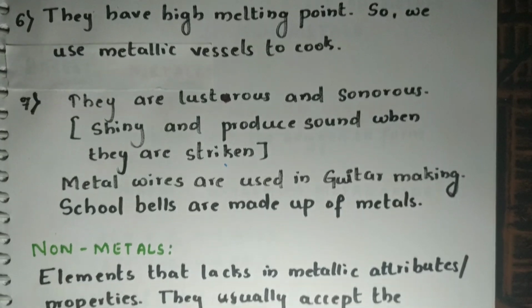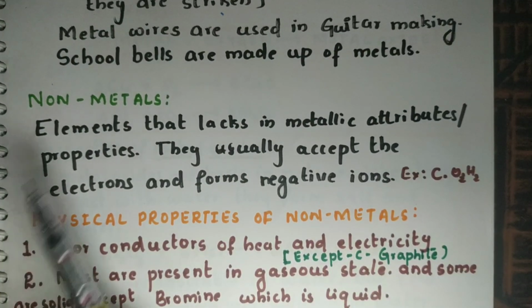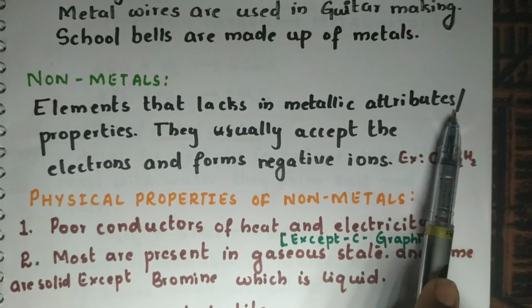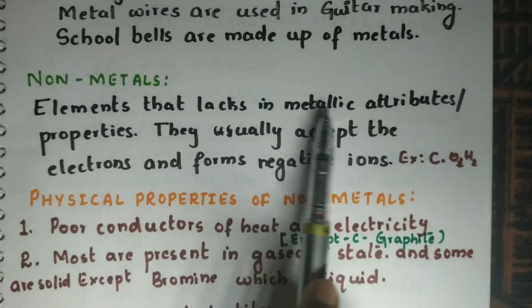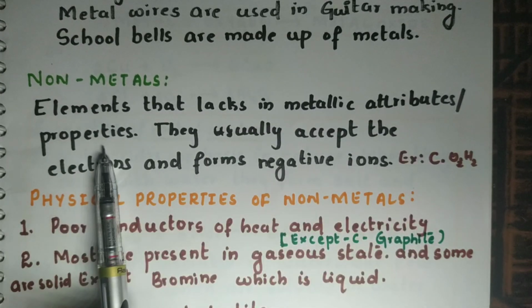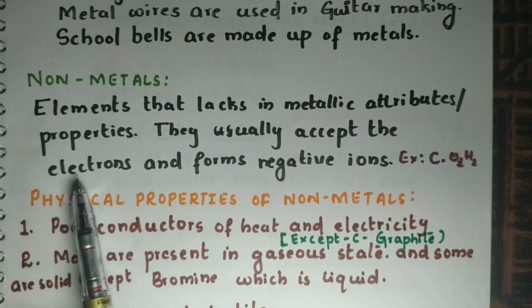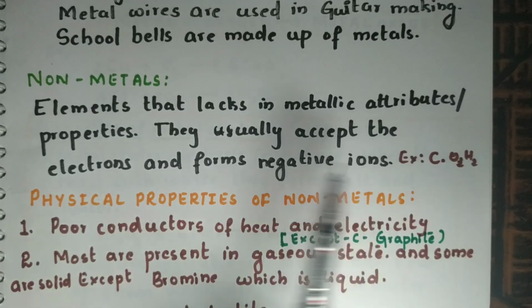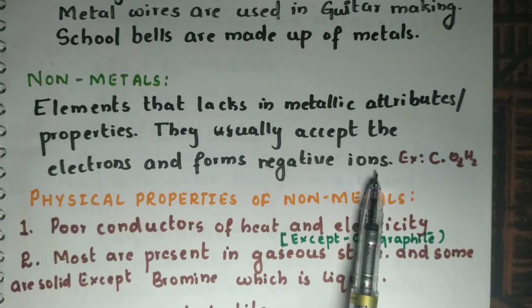The next thing we are studying is about the non-metals. These are the elements that lack metallic attributes; attribute means the quality or the properties. The elements that lack metallic properties usually accept electrons. Metals lose electrons, but non-metals usually accept the electrons and form negative ions.